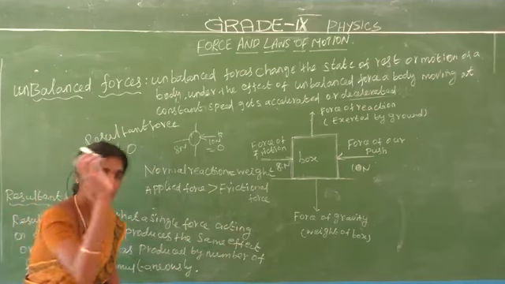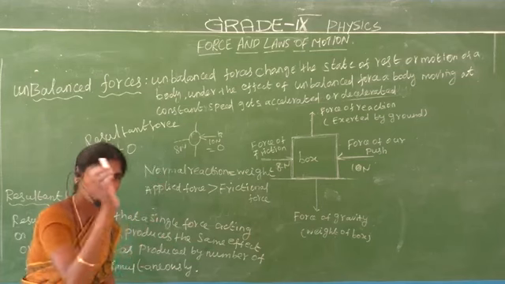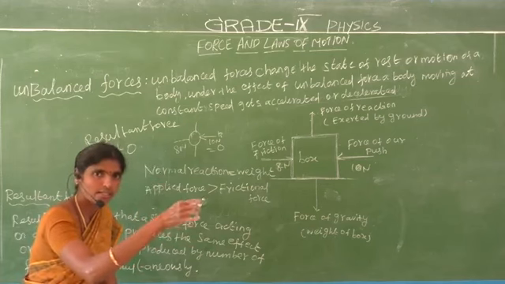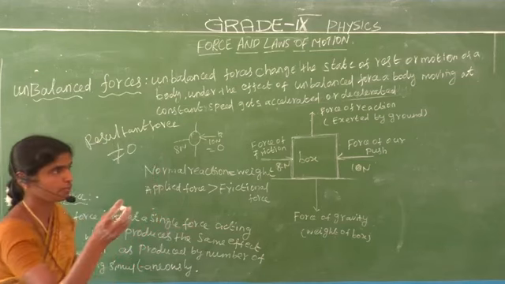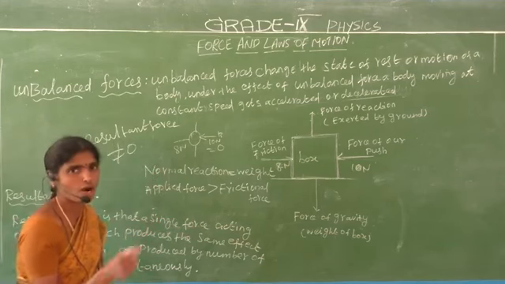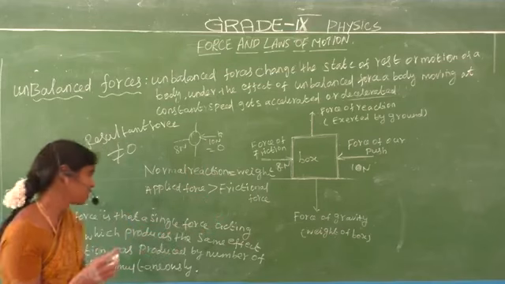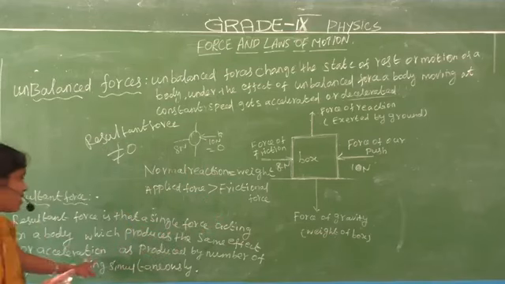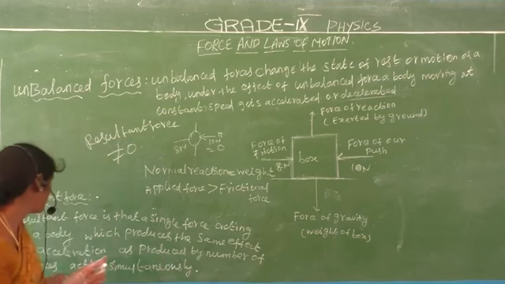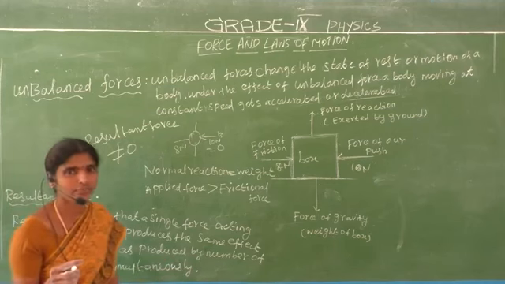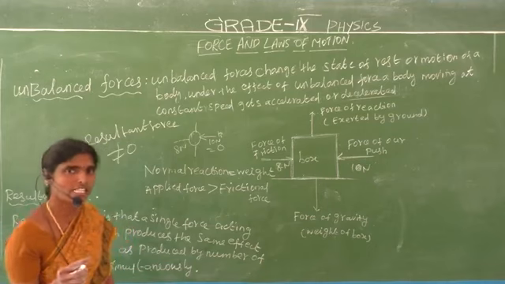We throw the ball on the wall, and the same force occurs on the return of the ball. That is the resultant force, which produces the same effect or acceleration as produced by a number of forces acting simultaneously. Do you understand? What is meant by resultant force?